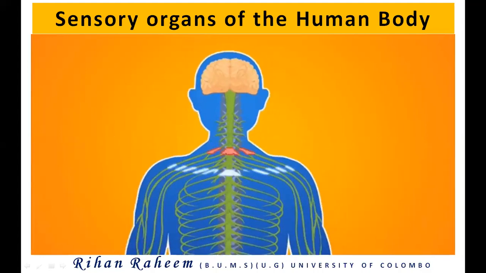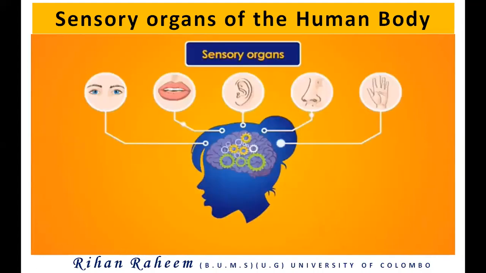So today we will be selecting the sensory organ, that is the eye. And in the future free seminar, when we do it for grade 9, I will select the structure of the ear, because those two are even related to the O-level students. So we will go for that. Then we will start. I hope all of you are ready. Yeah, around 750 are there. Yeah, we can go for it.